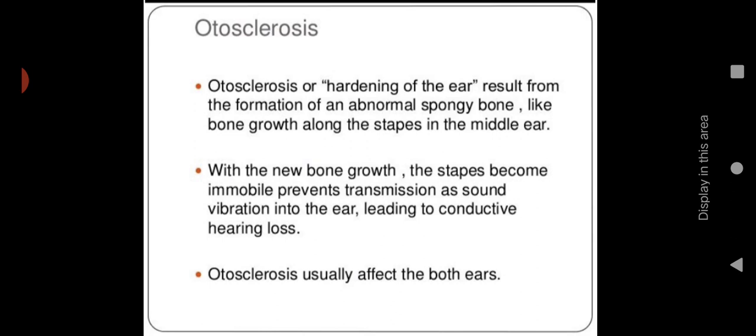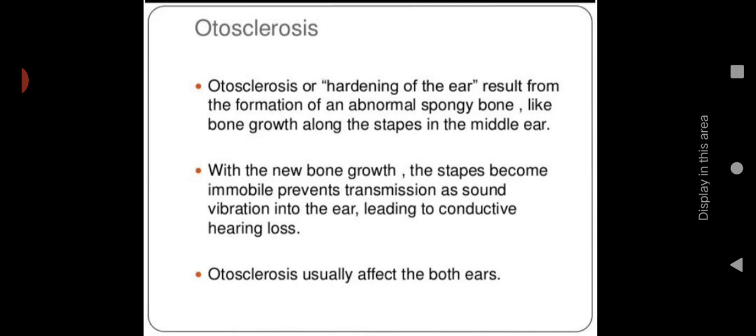It results from the formation of an abnormal, spongy, bone-like growth along the stapes in the middle ear. It mainly affects the middle ear and the stapes bone. With the new bone growth, the stapes becomes immobile and prevents transmission of sound vibration into the ear, leading to conductive hearing loss. We already discussed this in the introduction class.